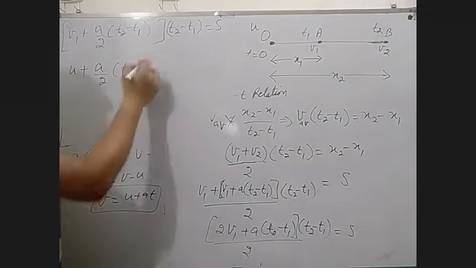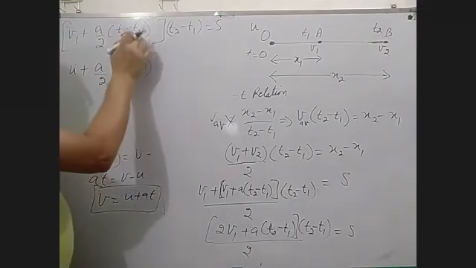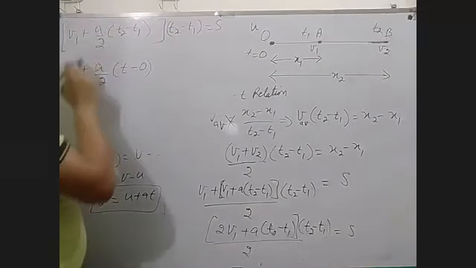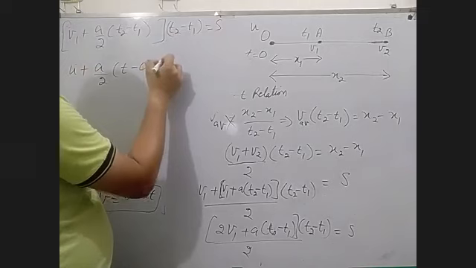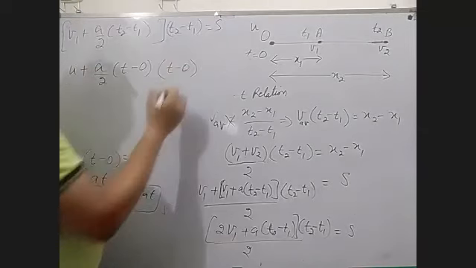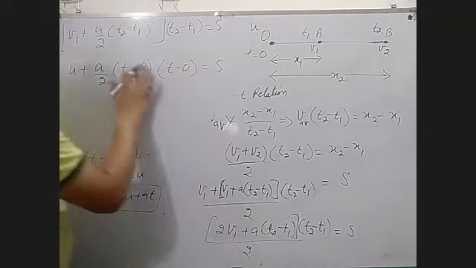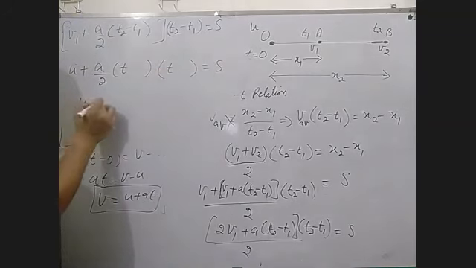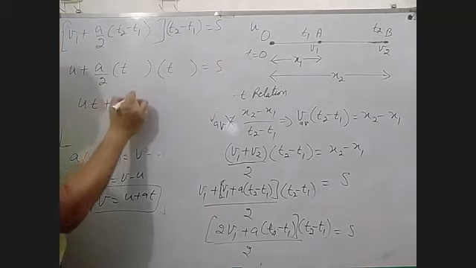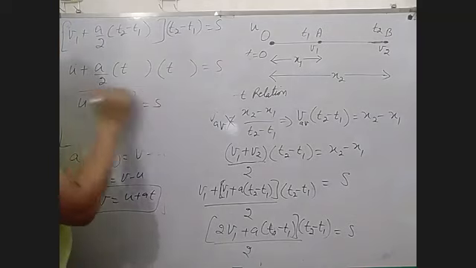As previously, you have to put all these values: t1 is 0, t2 is t, v1 is u. And here t minus 0 is equal to x. Now there is no need of this 0. Multiply all these: ut plus at square by 2 is equal to x.